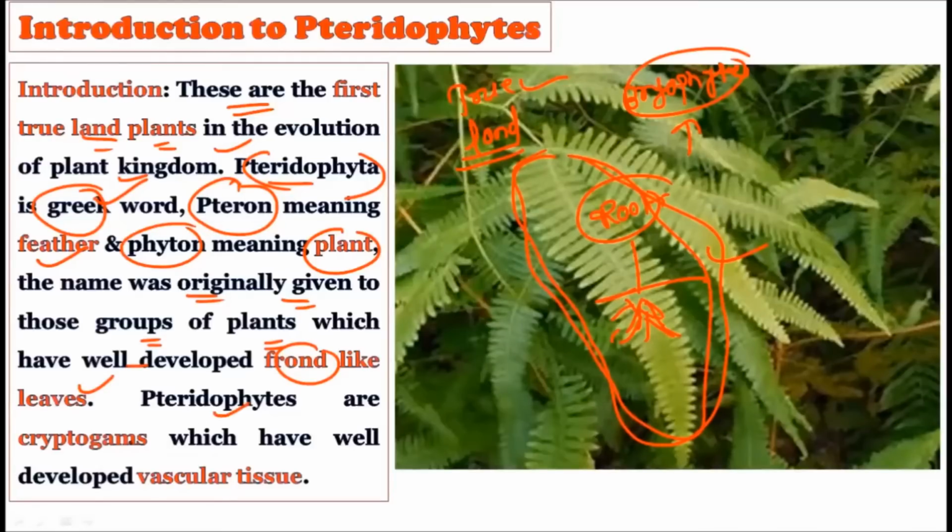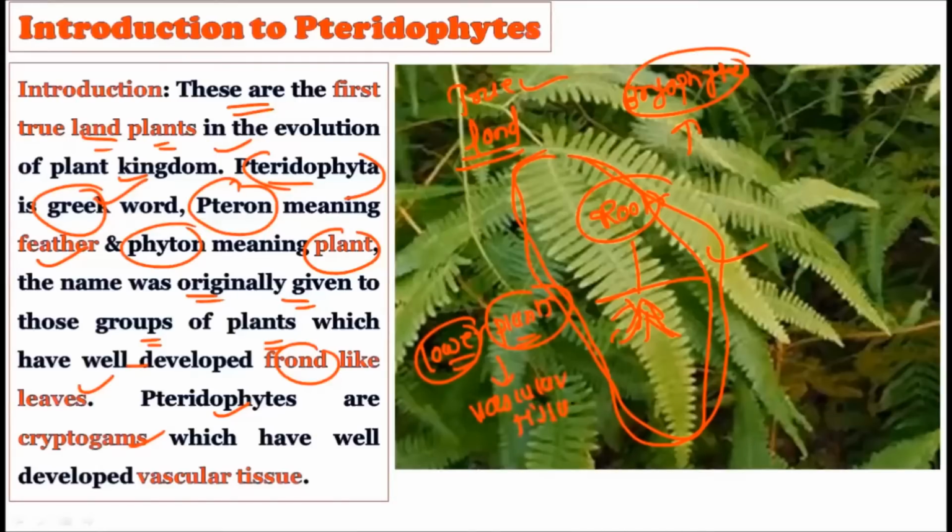Now, these pteridophytes are the cryptogams. Of course, they are the lower plants. Lower plants are generally described as the cryptogams, and this is also the name of our chapter. That is the cryptogams, which is nothing but the lower plants, but which have well-developed vascular tissue. This is very much important. They possess the vascular tissue.